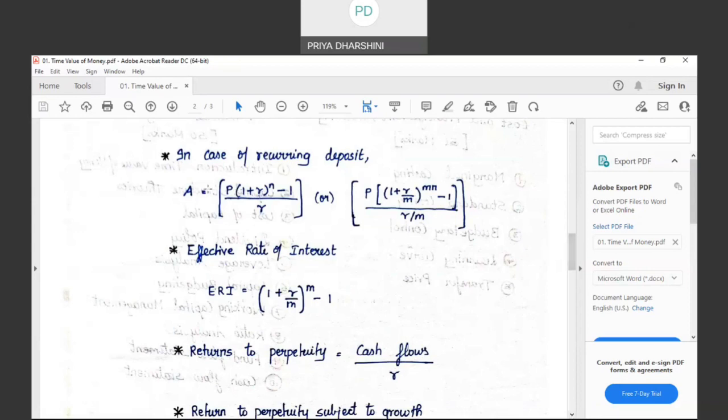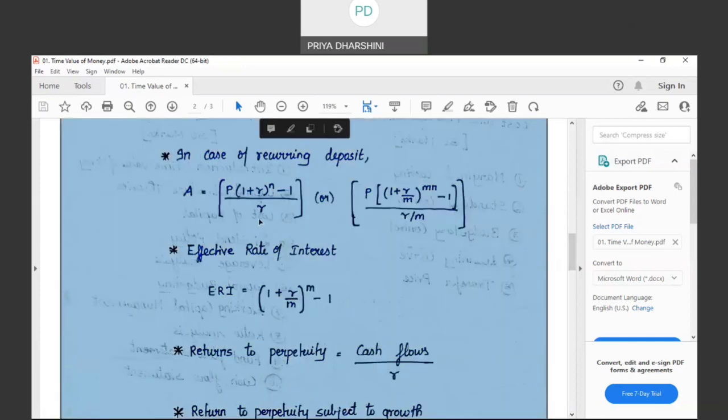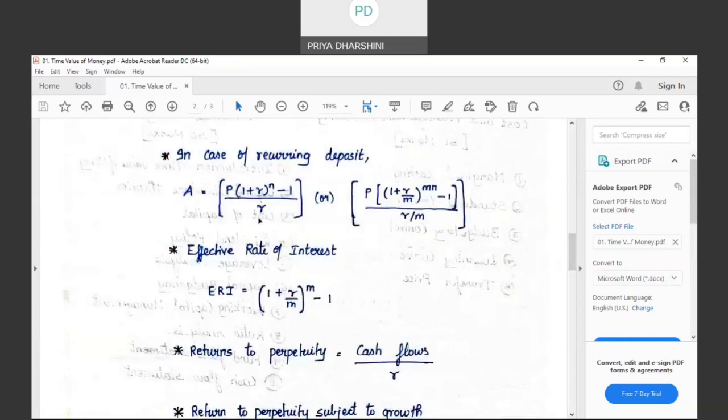So the basic formula was A = P × (1 + R)^N, right? But if the investment is made multiple times in a year, such investment is called an annuity. In such case, how do I find the maturity value of annuity? The maturity value of annuity is found as A = P × ((1 + R)^N − 1) / R.